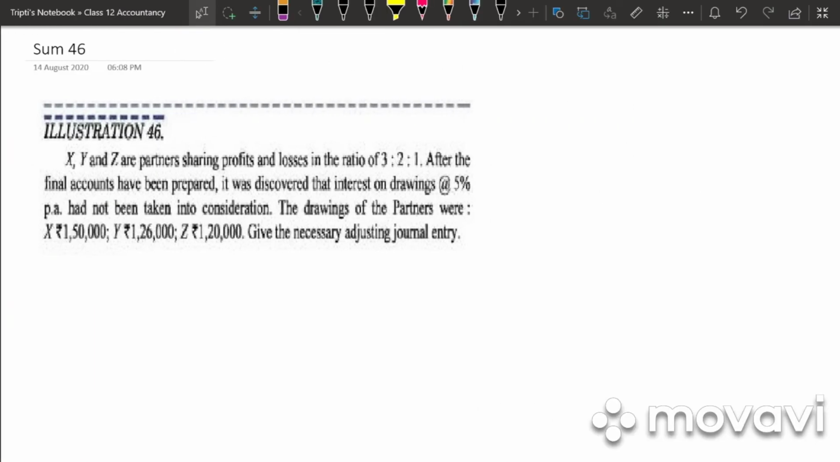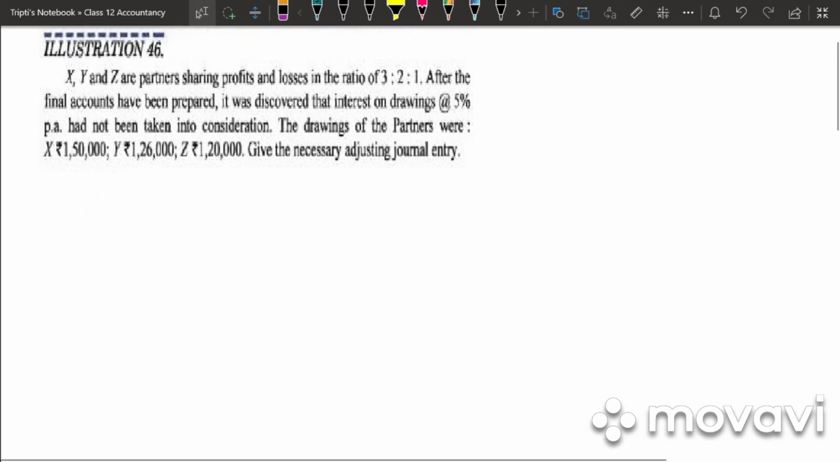Next, let's go on to illustration 46. X, Y, Z are partners sharing profit and loss in the ratio 3:2:1. After the final accounts have been prepared, it is discovered that interest on drawings at 5% per annum has not been taken into consideration. The drawings of the partners were 1,50,000, 1,26,000, 1,20,000. Give the necessary adjusting journal entry. Again, in this sum, they have not written the interest on drawings previously. So first we will calculate the interest on drawings.